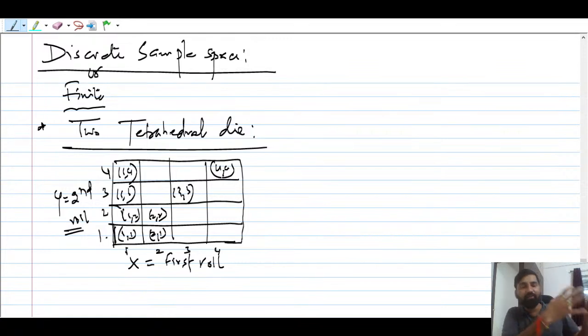Okay, and whatever outcomes you're going to get, you are just collecting them. That is called the sample space, right? So what we are going to do here is sequentially toss a coin, first coin, then second coin, third coin, fourth coin, and n number of coins we can toss. This kind of description of a sample space is going to be known as sequential description.